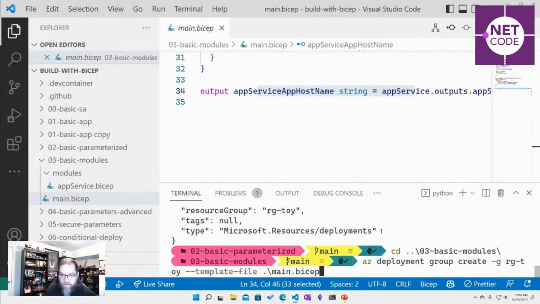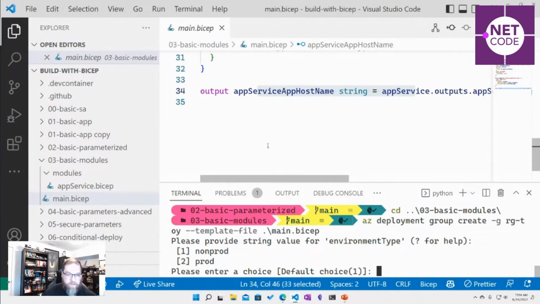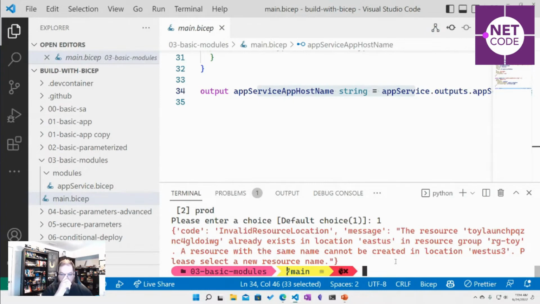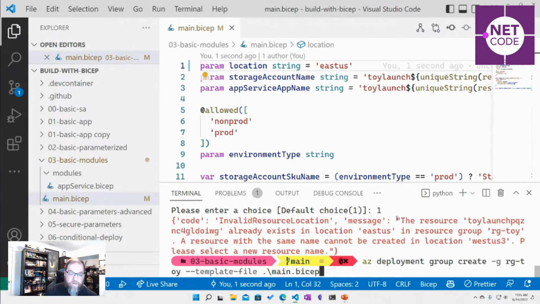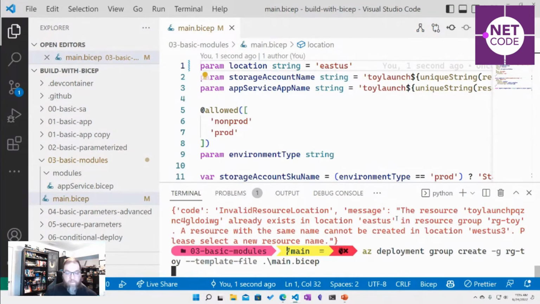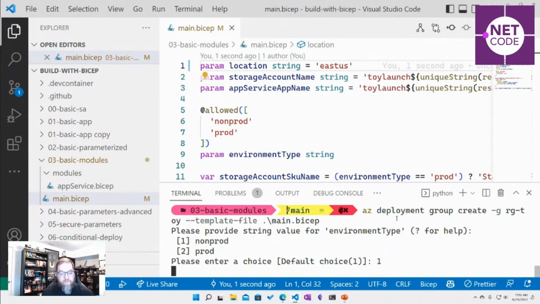If I do my deployment, I'm only referencing the main module again. I'm not referencing any of the child modules, and I'm still getting those same type of questions. Now, this one was complaining because I was switching location. This I had up here as West 3 instead of East US. Like I said, in Azure, there's some restrictions. Some things you can rename, many things you can't easily rename, and you have to do some deletes and destroys. I'm going to show you how to be aware of those things very shortly.